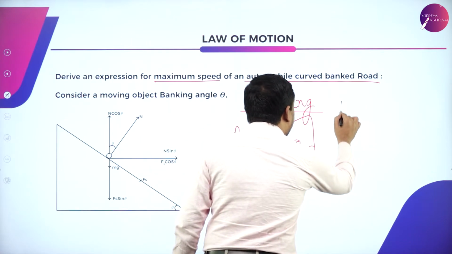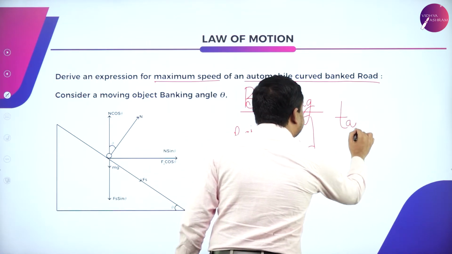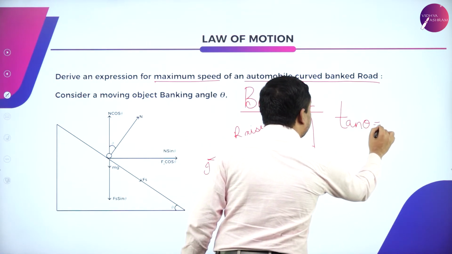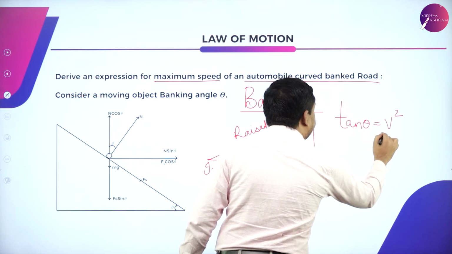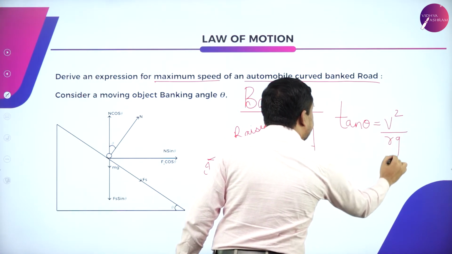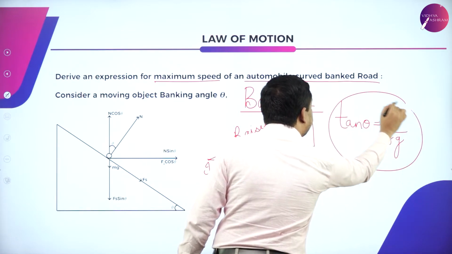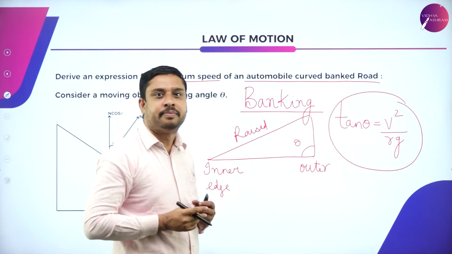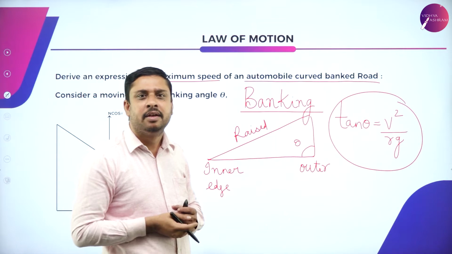And this angle of banking is given by the expression tan theta is V square divided by RG. Very important.